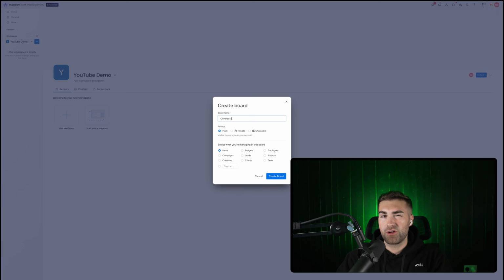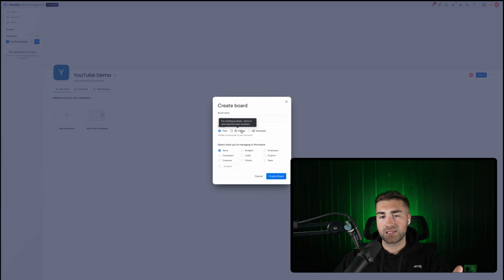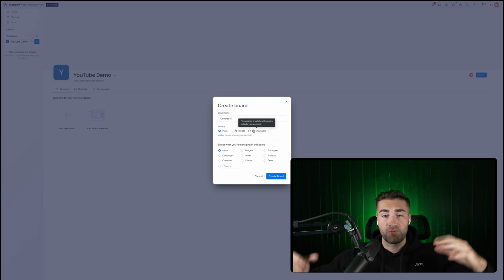I don't really need a projects board here. You can imagine we have one. But anyway, we're creating our contracts board first and foremost. Then we can select our privacy terms. So do you want anyone to have access to this board? Private, so only you and select individuals can have access. And then shareable, if you'd like to share your contracts board outside of the system to other people that don't have a Monday.com login, you are more than welcome to.